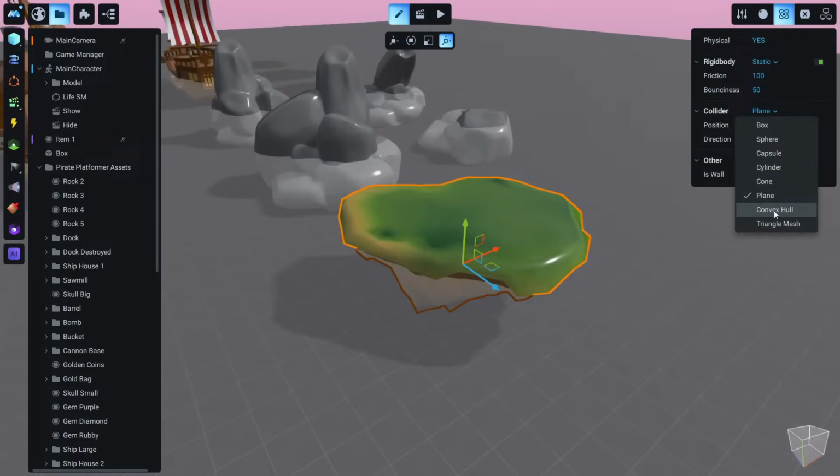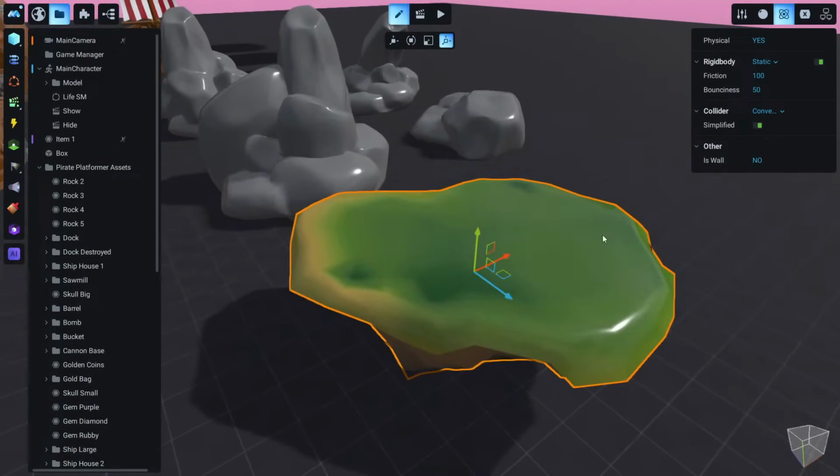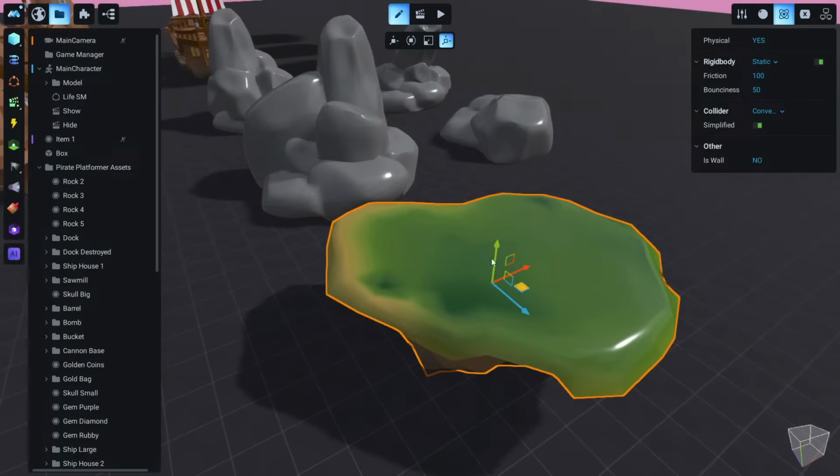Another one is the convex hull, and what this does is create a more detailed shape of a collider, but it is a little bit simplified. So roughly it is this shape.